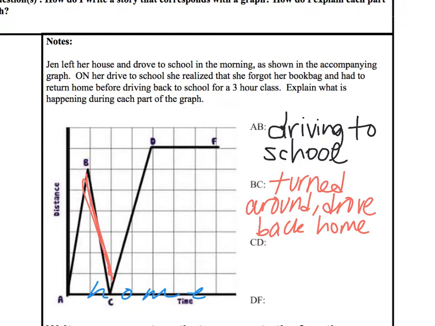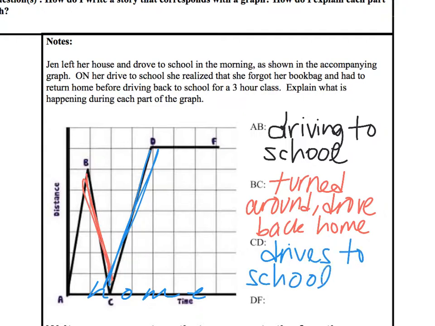Okay, from C to D, tell people around you what happens. What's she doing from C to D? She's finally going back to school. She got her bag very quickly. Apparently, really we should have had like a flat line there for a little bit because she's a human. She takes a couple seconds, but she drives back to school. Does she get there this time? It appears she does.